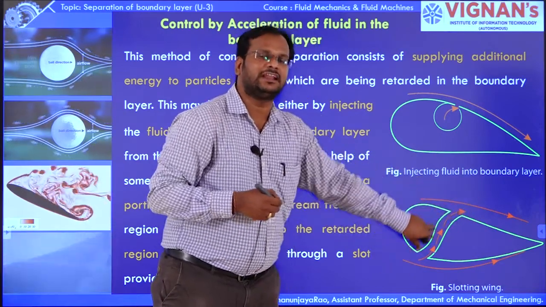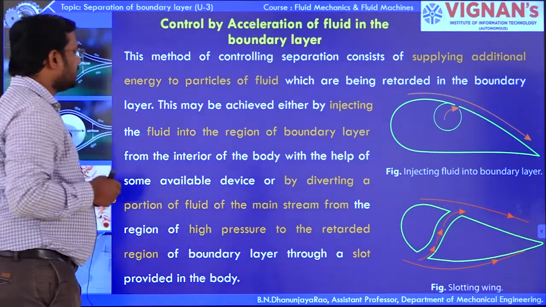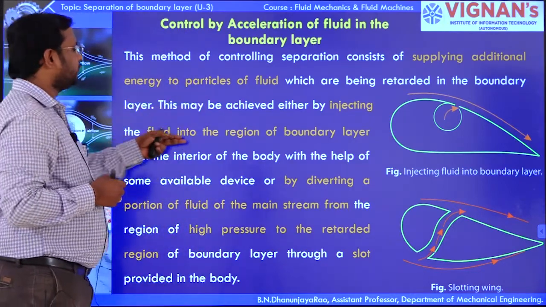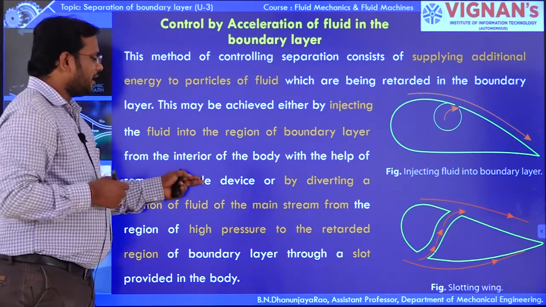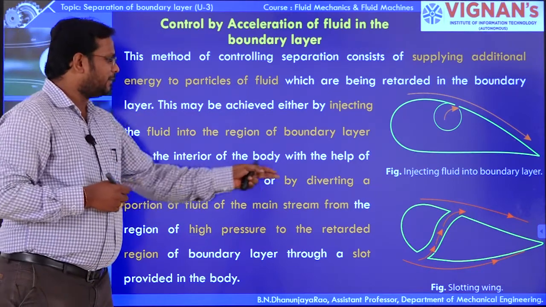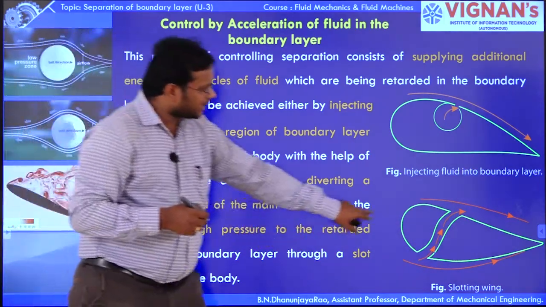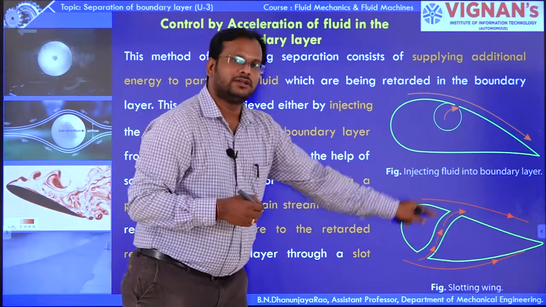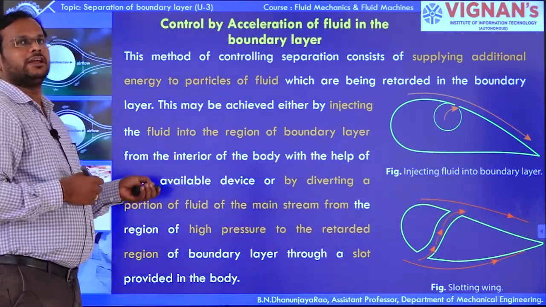This may be achieved by injecting fluid into the region of the boundary layer, by a separate device or by diverting a portion of fluid of the mainstream, so that we can easily eliminate the boundary layer formation.